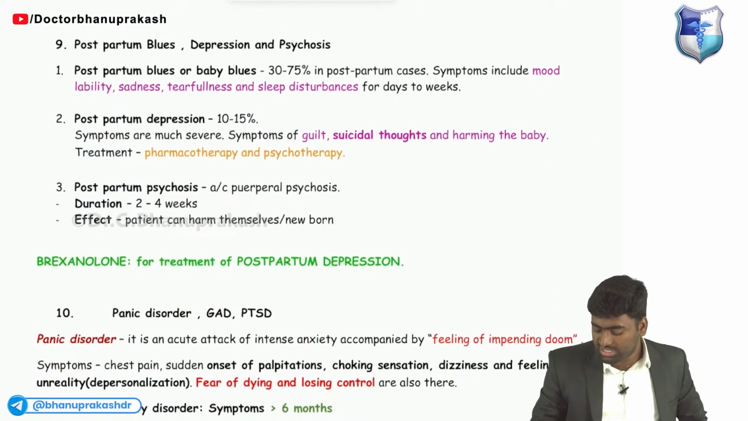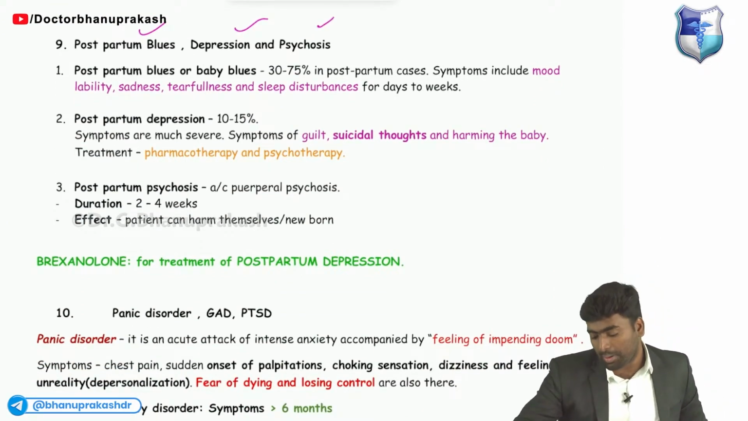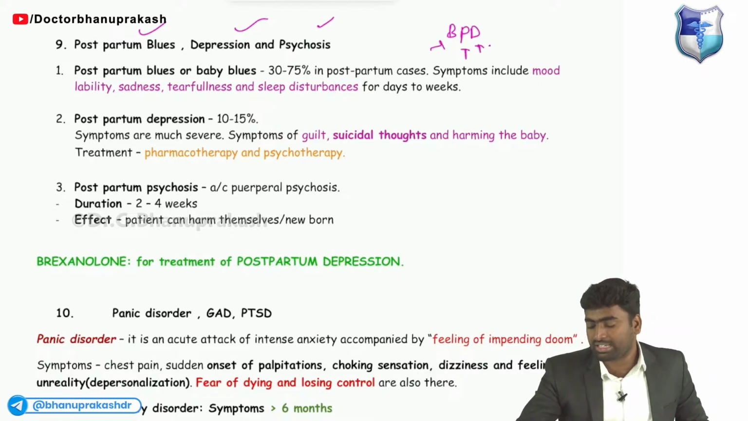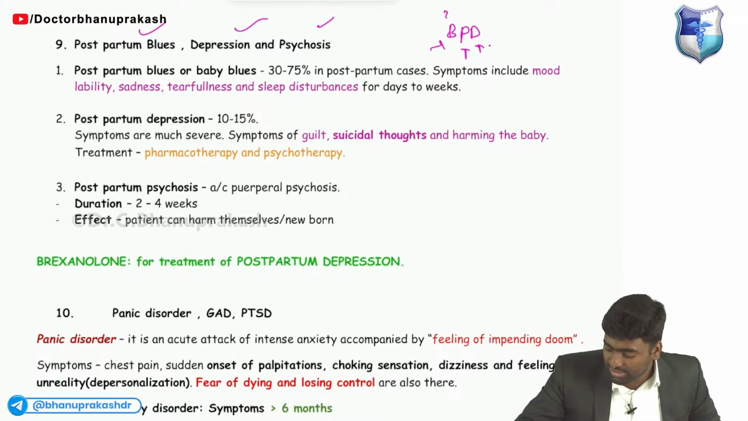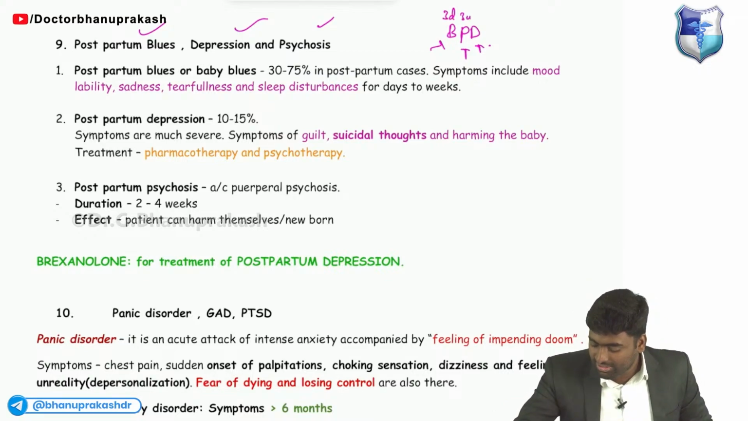Okay. And about these three things, postpartum blues, depression, and psychosis. Remember this as BPD: blues, psychosis, and depression. Depression is the worst part. Blues will happen around 3 days. Psychosis will be around 3 weeks. Whereas depression will happen after 3 months.